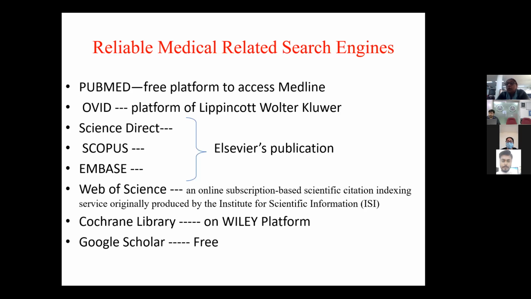Those journals coming up in Google, if you type, may show various other sites of various other publishers, but you never know whether they have an impact factor or not. So always go for these reputed indexing and abstracting services to get your articles published.